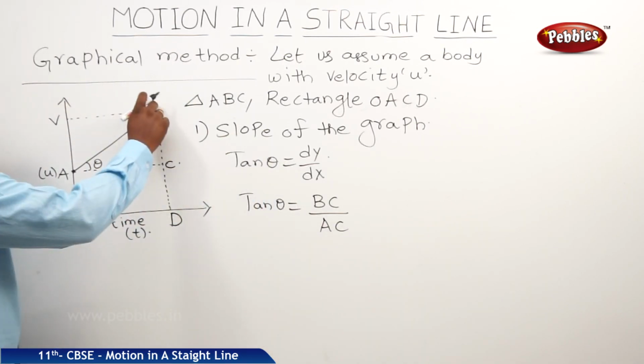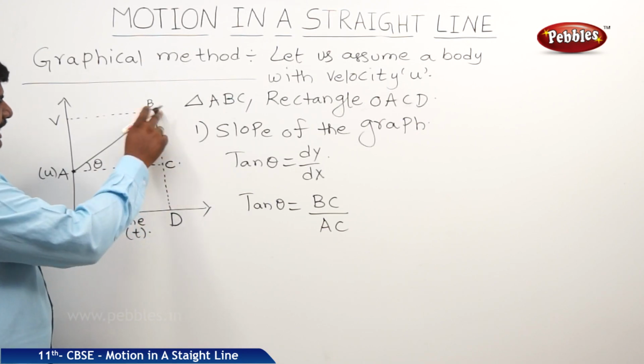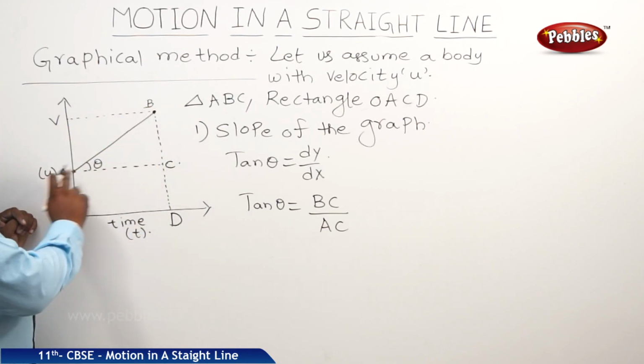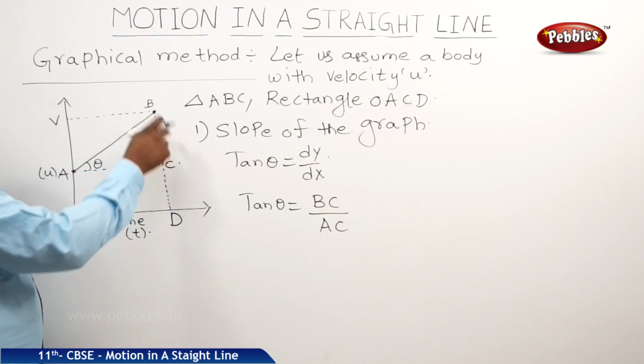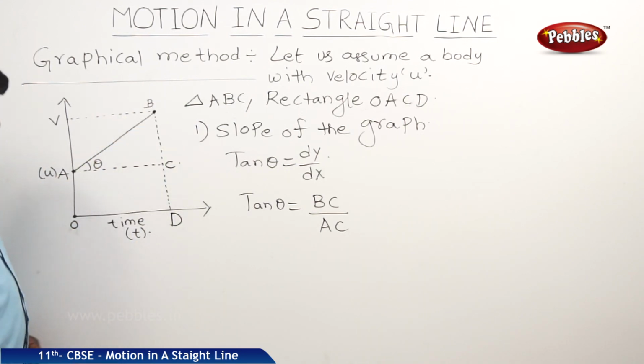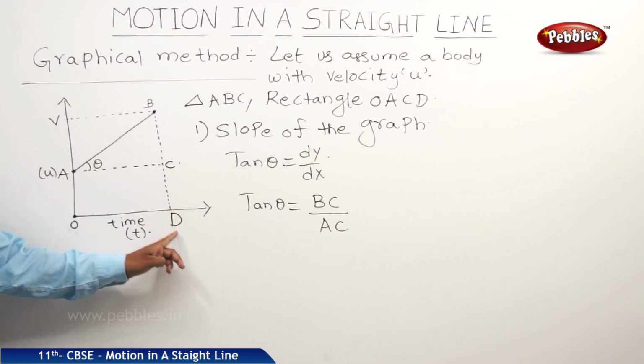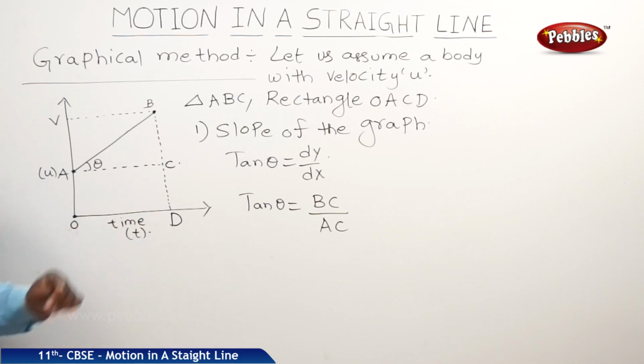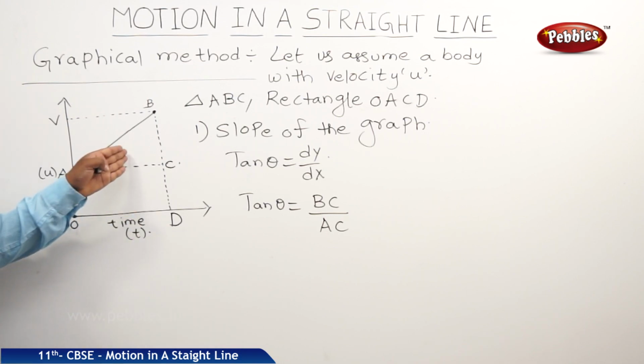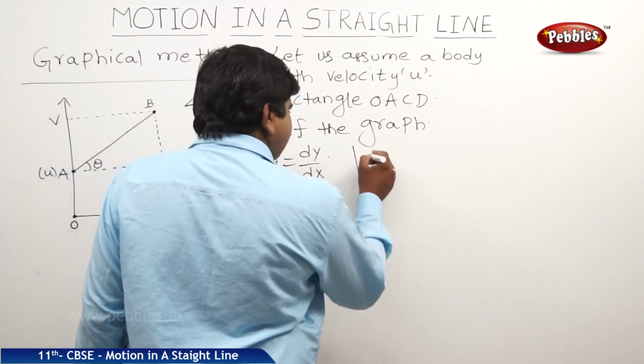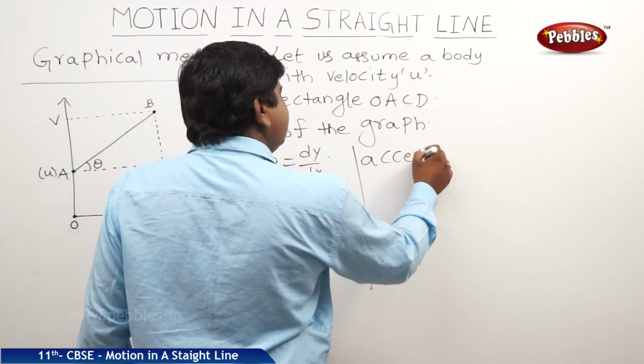But if you see the BC, B is at a velocity v, C is at a velocity u. That's why BC is v minus u. AC is, A is at a position O, C is at a position D, so OD is time. So the slope of this graph will give the acceleration. So therefore, acceleration